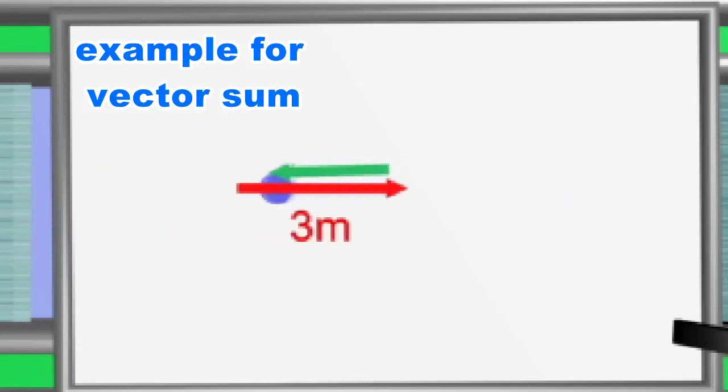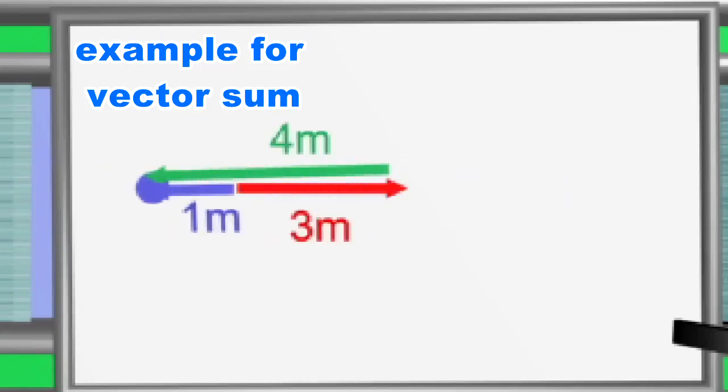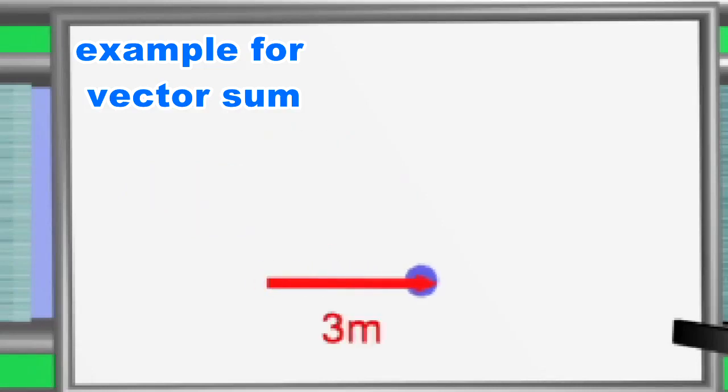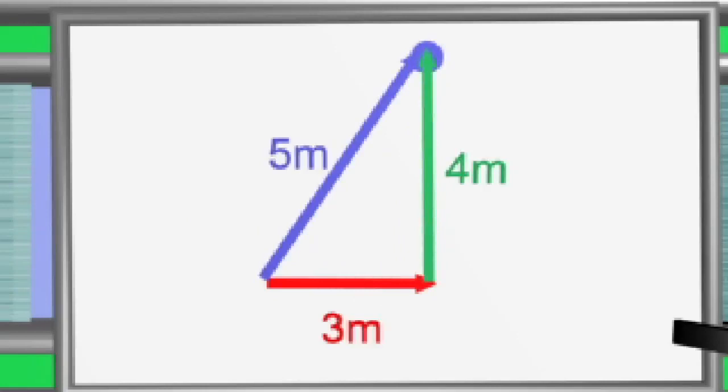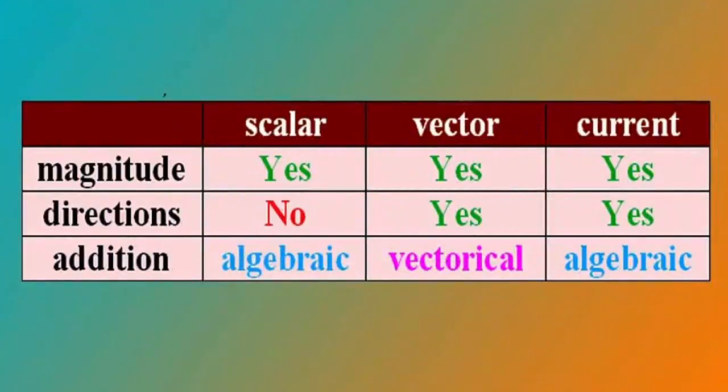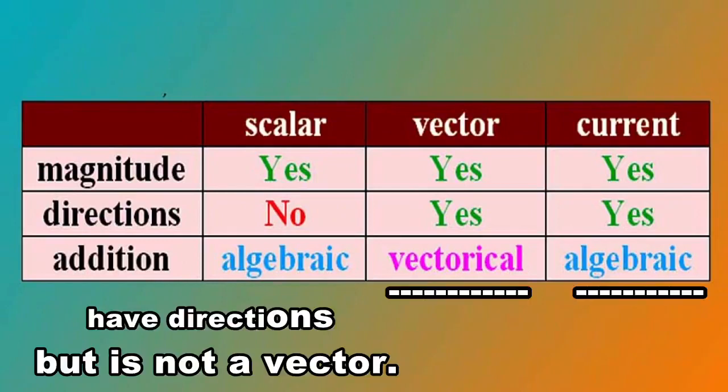In this case, the displacement is 1 meter. In this case, the displacement is 5 meters. Note that some quantities have directions but their sum is not obtained by vector method. For example, electric current. Therefore, electric current is not a vector.